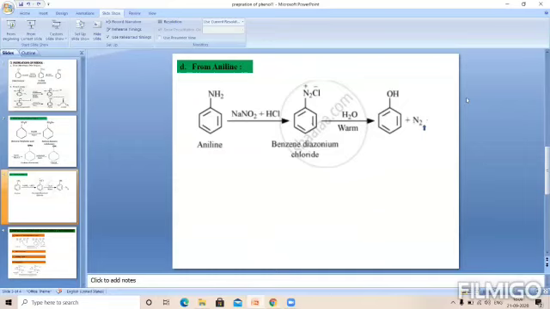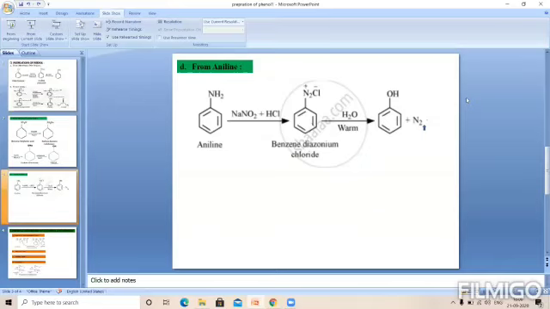So when aniline is treated with nitrous acid, that is the mixture of NaNO2 and HCl, which we call nitrous acid, or we prepare the nitrous acid from this mixture under ice cold condition. That is a very important condition here. That means a very low temperature is required. So it gives benzene diazonium chloride. And this benzene diazonium chloride on hydrolysis with the acid, we get the corresponding phenol.